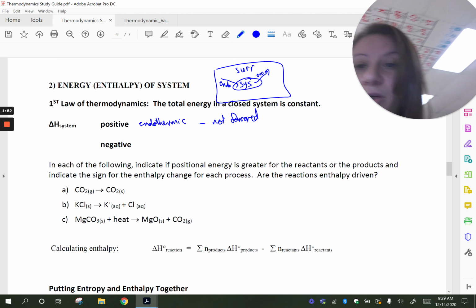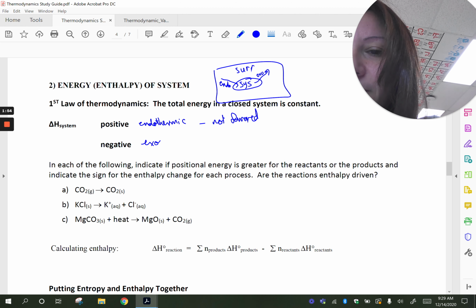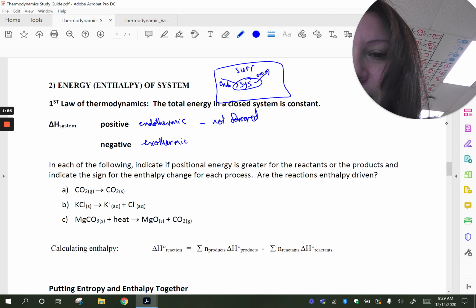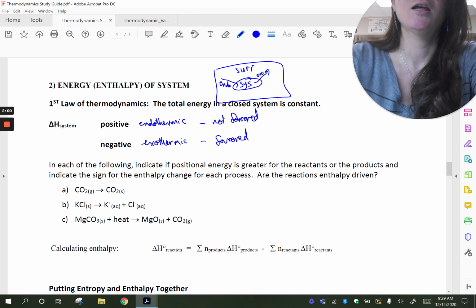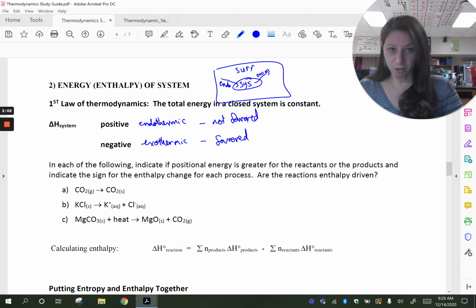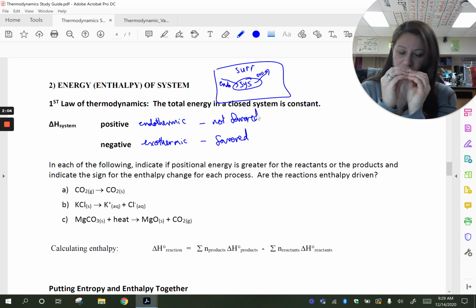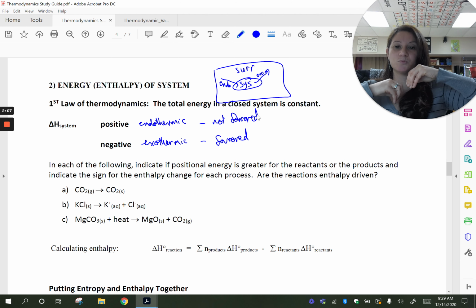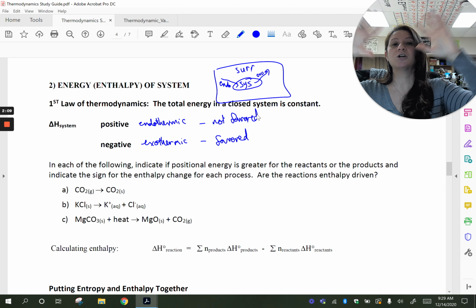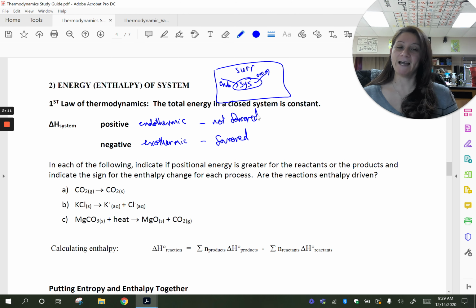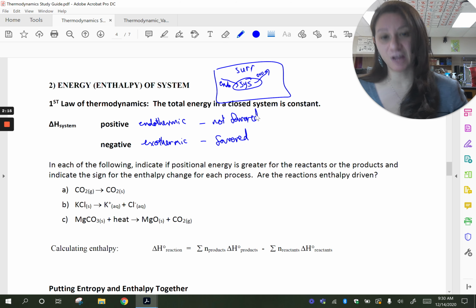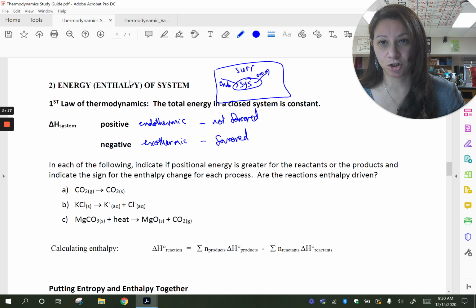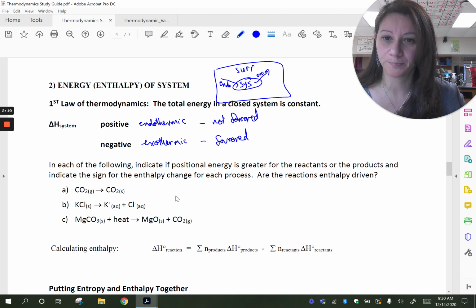If you have an exothermic process, that would be favored. And the reason for that is because you're taking energy from your system. So your small system, you're taking the energy from it and you're giving it to the surroundings. So you're spreading it all over the surroundings, and that is favorable. So exothermic processes are favored in terms of energy or in terms of enthalpy by nature.